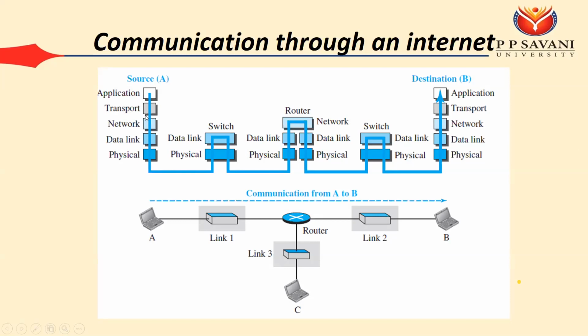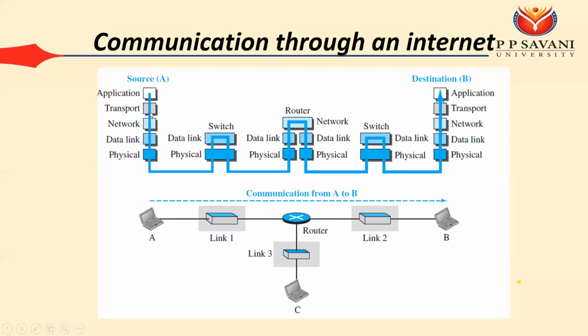Now that data will go to the network layer. On the network layer, again one more address is going to be added. On the network layer, we are adding the IP address. So on the network layer, 2 addresses are going to be added, the source IP and destination IP. The source IP we will know, and how can we know the destination IP? For that, we make the DNS request. Using the DNS request, we know the destination IP. So that destination IP is added on the network layer.